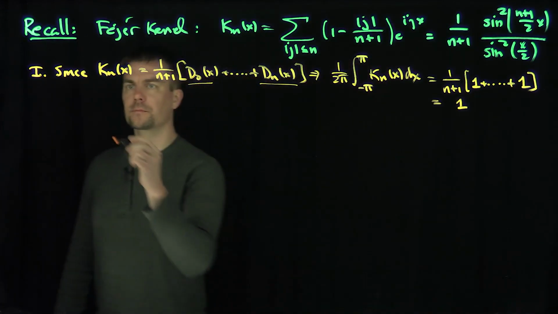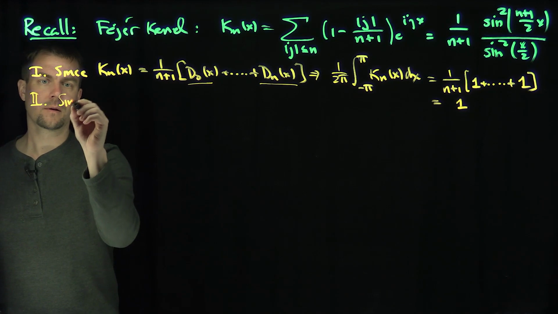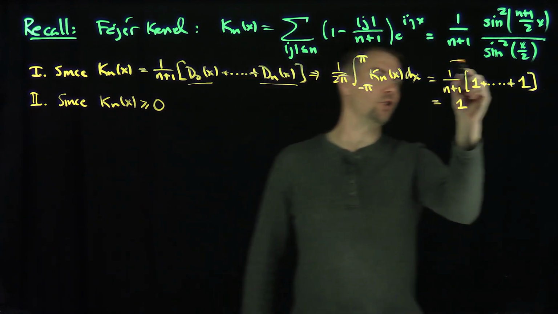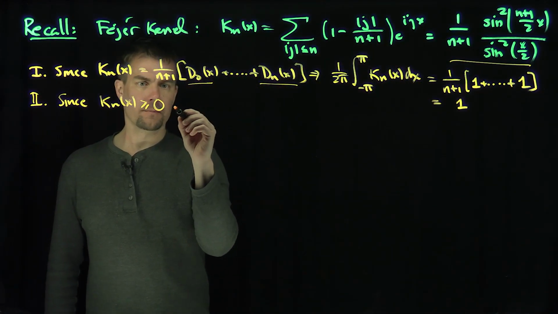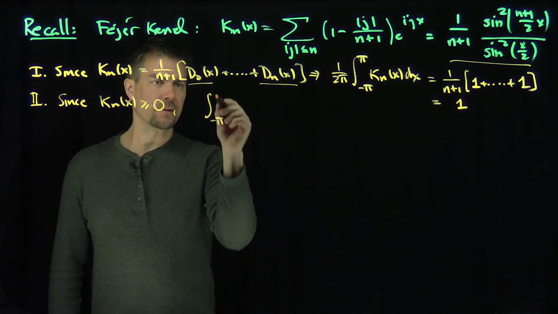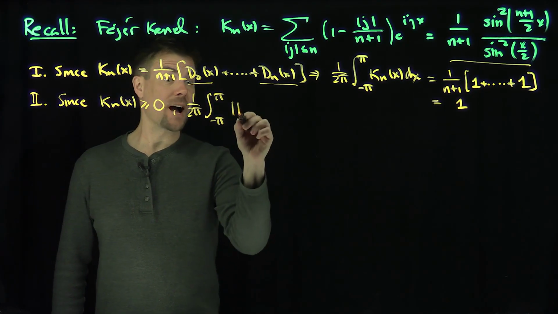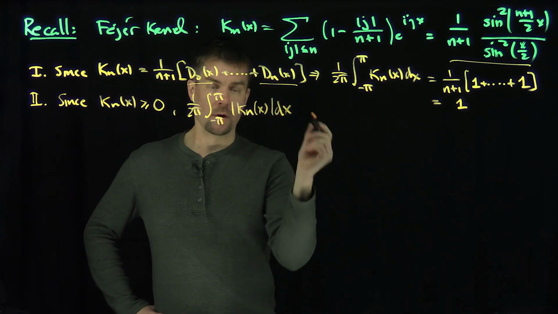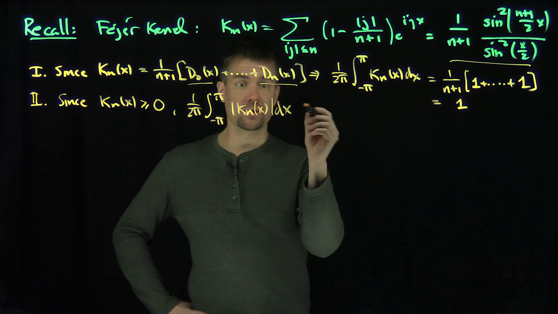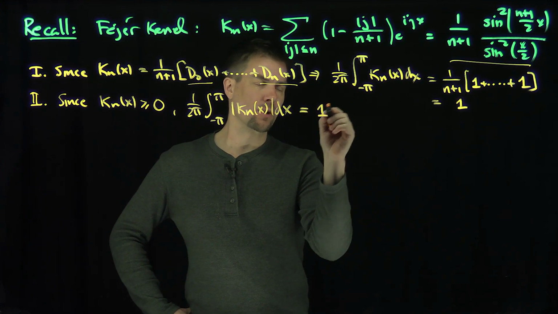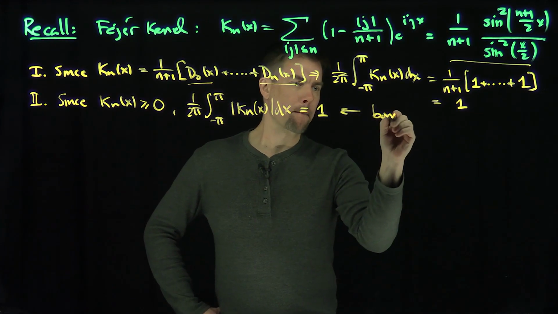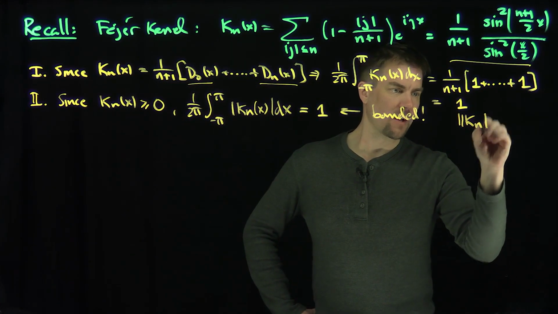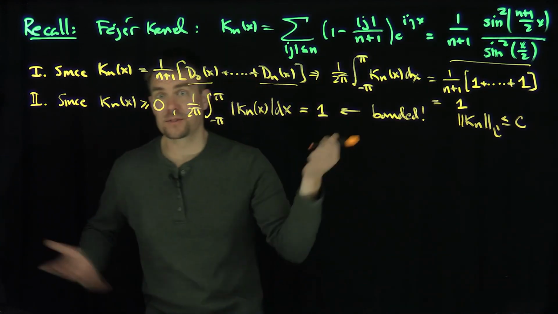Okay, the second condition we know is that since K_n of x is greater than or equal to 0, because of this representation over here, we know that the integral from negative pi to pi, 1 over 2 pi, of the absolute value of K_n of x dx, I can remove the absolute value because it's not negative, right? So this is just going to be equal to 1. In other words, these numbers are bounded. The L1 norms are bounded. In other words, I can write it like this: the L1 norms of this family K_n are less than or equal to a constant c. In fact, that constant c is just 1, right?